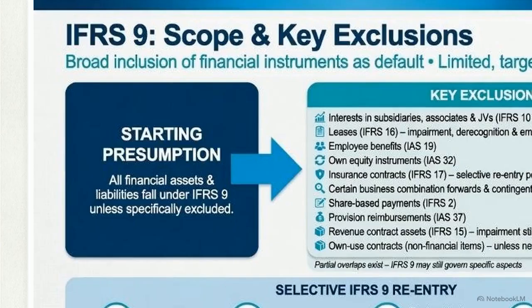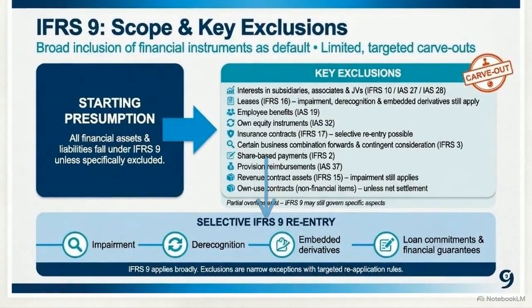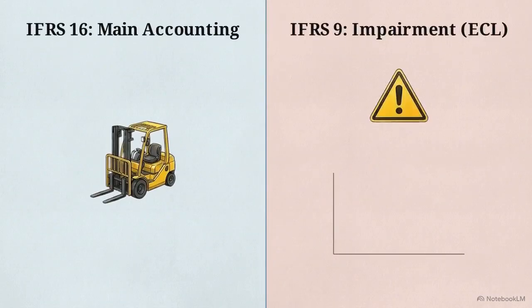The standard presumes broad inclusion. Every financial instrument is in scope unless it meets a targeted exclusion, like subsidiaries or employee benefits, governed by specialized models. Yet excluded items often feature selective re-entry, allowing IFRS 9 to retain authority over specific risk components. For example, an equipment lease follows IFRS 16 for its main accounting, but the impairment of that lease receivable is pulled back into the IFRS 9 credit loss framework.